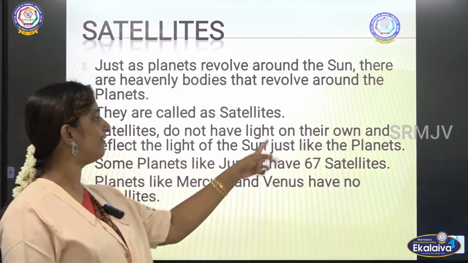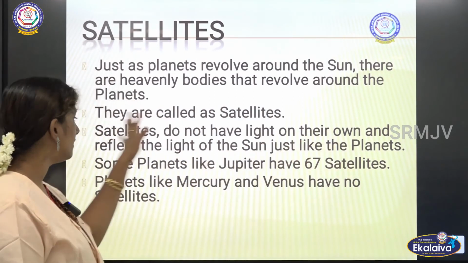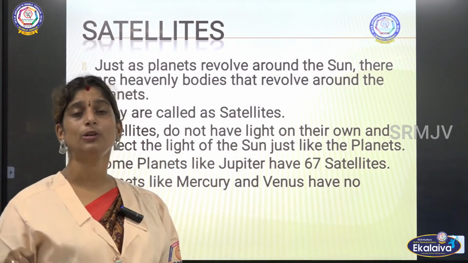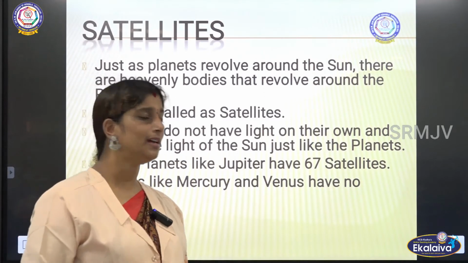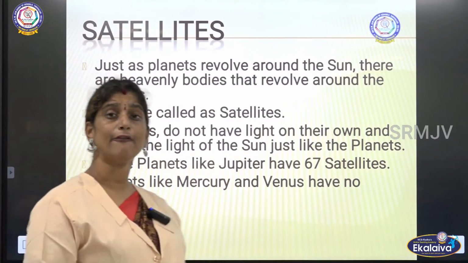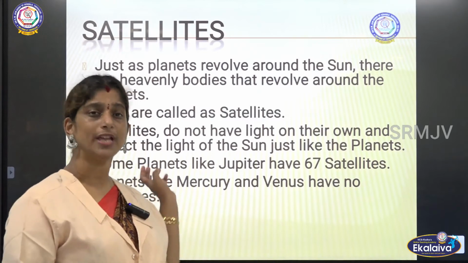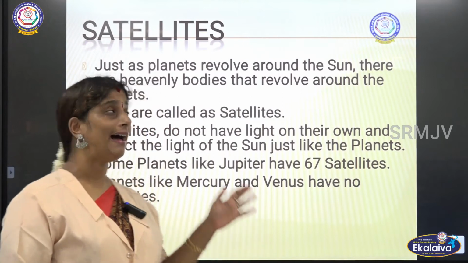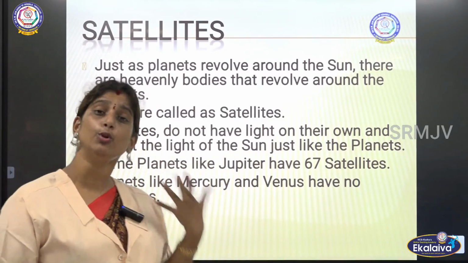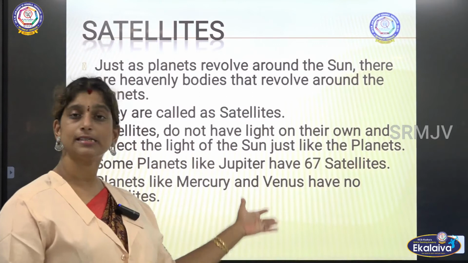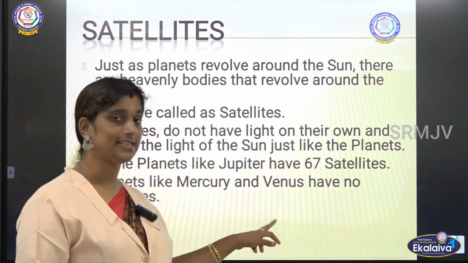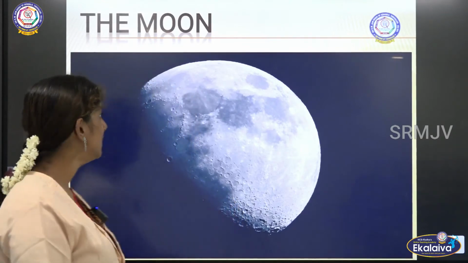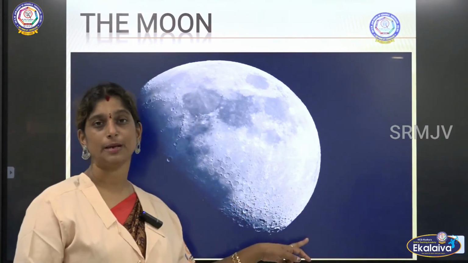So they do not have light on their own and reflect the light of the sun just like the planets. Some planets have more satellites, okay. For example, Jupiter has 67 satellites for itself. And there are planets which have no satellites at all. Mercury, Venus and others have no satellites. And what is the satellite of the Earth? Moon, okay. So moon is the satellite of the Earth, and now we are going to see about the moon.